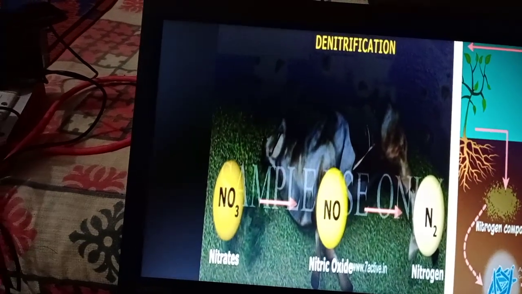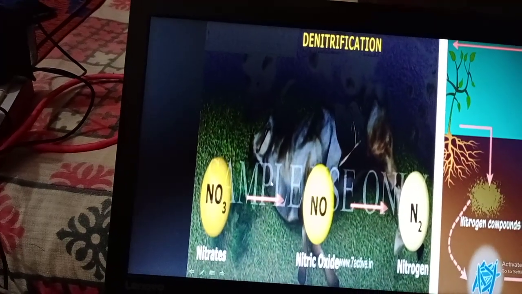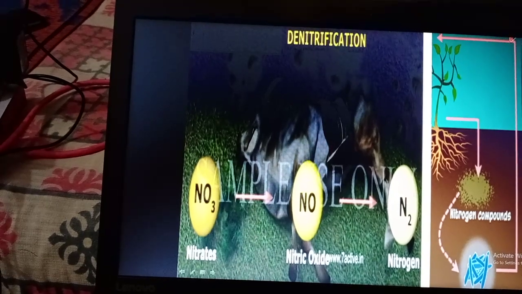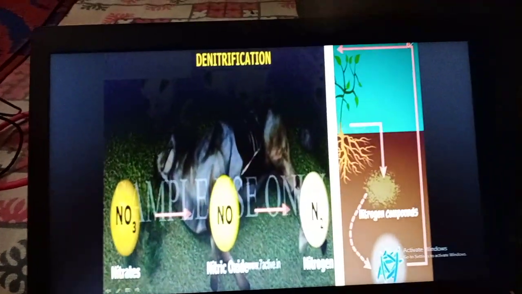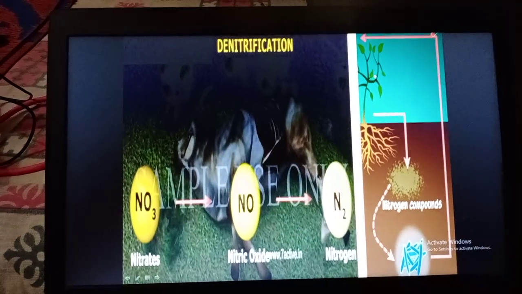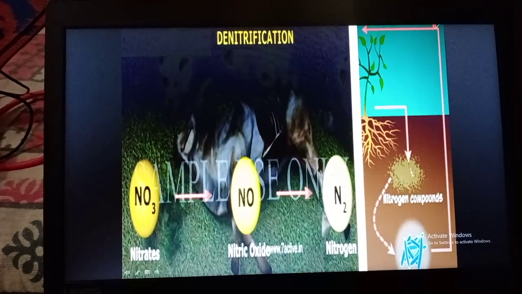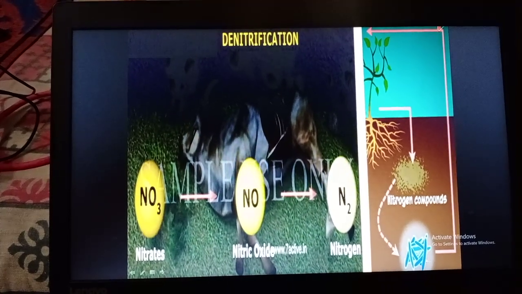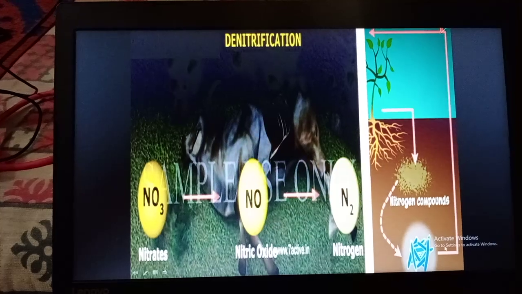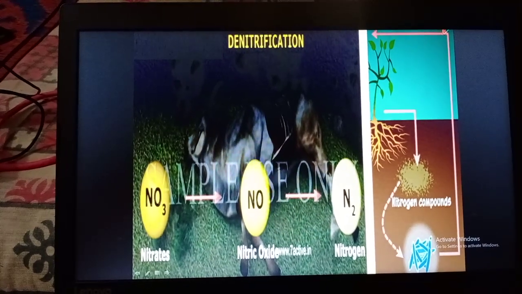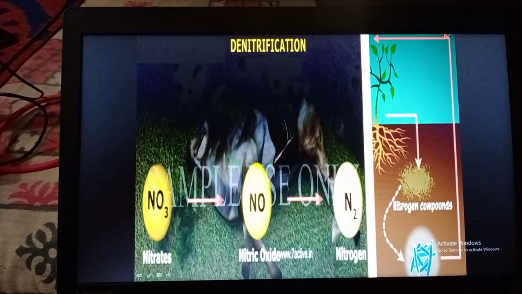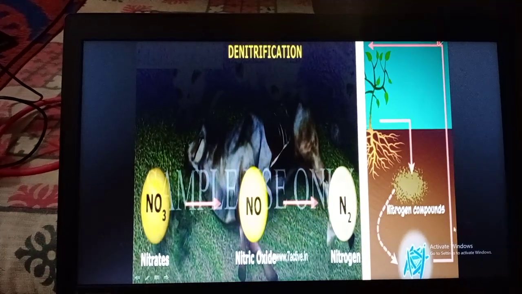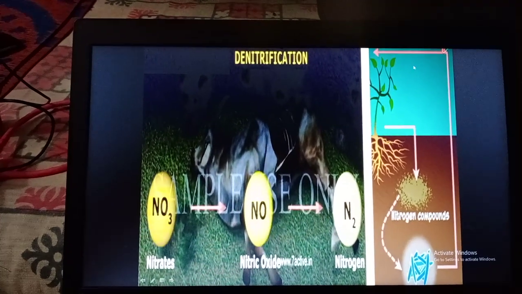So during denitrification, nitrates are converted into nitrogen. You can see in this picture also that the plants and animals are dead and decomposed by decomposing bacteria, and through the denitrification of nitrogenous waste, the nitrogen from the nitrogenous waste is released back into the atmosphere.